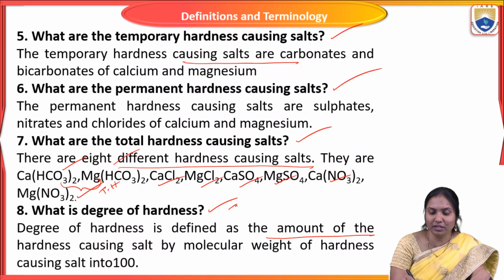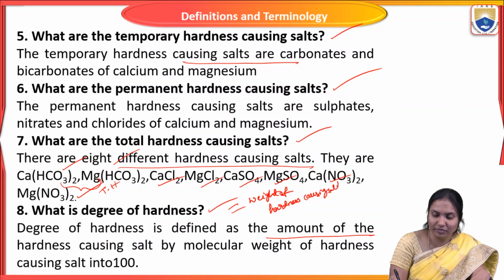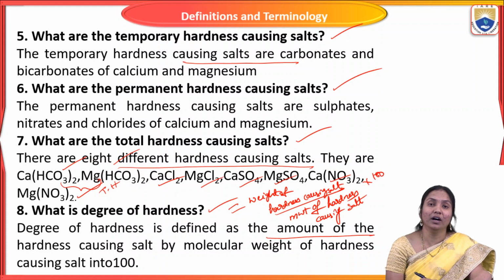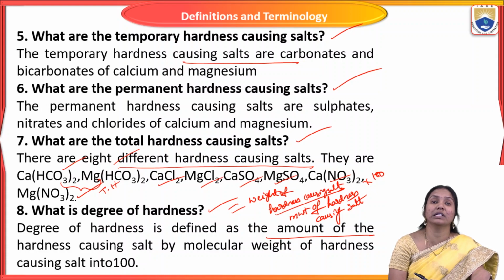So simply we say: weight of hardness causing salt by molecular weight of hardness causing salt into 100. This is the formula used for calculating hardness causing ions in terms of CaCO3.